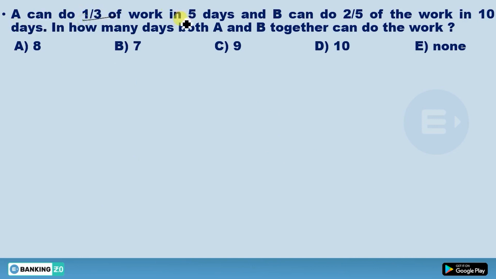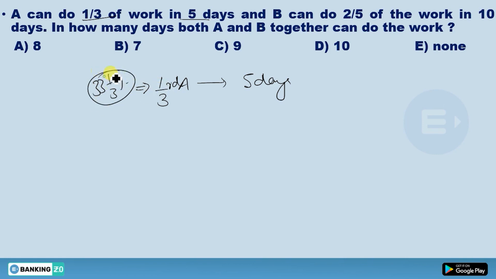A can do 1/3 of work in 5 days. So he's talking about A. A is doing 1/3 work in 5 days. In the question, he could have also given 33 1/3%. Whether he gives you 33 1/3% or he gives you 1/3 of work, both things are the same, because 33 1/3% is 1/3. So instead of this 1/3, he could have given you this 33 1/3%. So both things are the same.